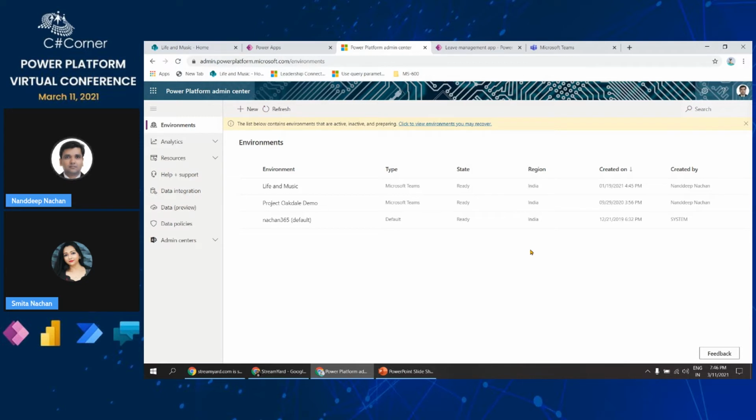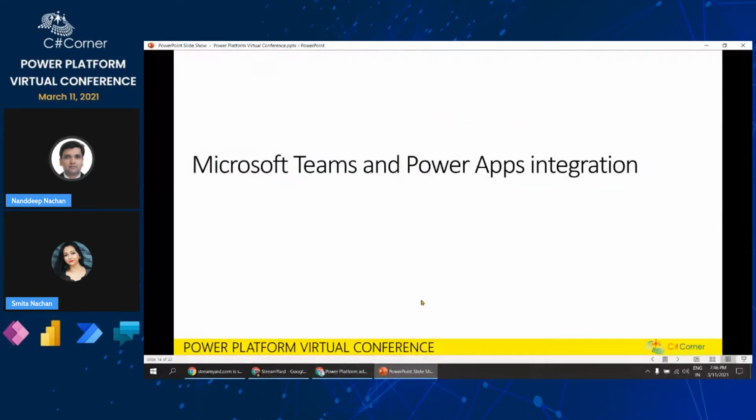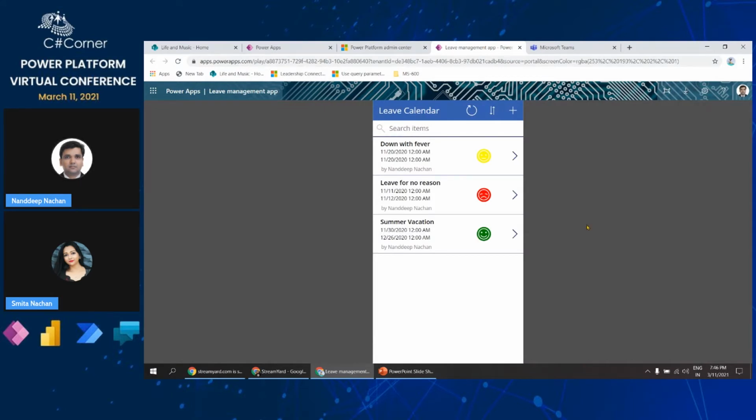Okay, now that we have a basic understanding of Dataverse as well as Dataverse for Teams, next we are going to see how we can integrate Power Apps as well as Power Virtual Agents with Microsoft Teams. Before I move to that part, I just want to quickly show you the app which I built previously, even prior to this release of Dataverse for Teams. This is the app that I have, which was solely created on the Power Apps portal. This one is a canvas app for a leave management kind of system.